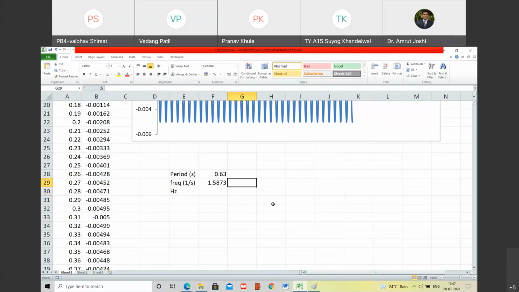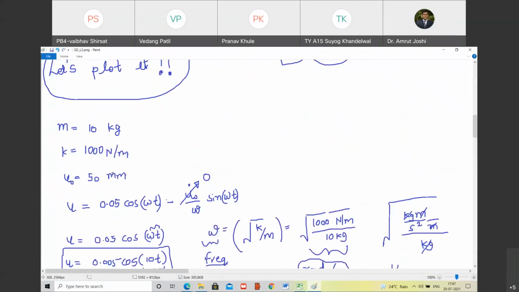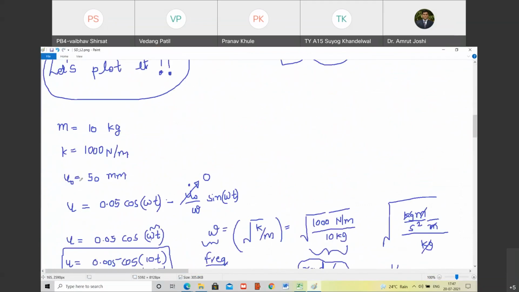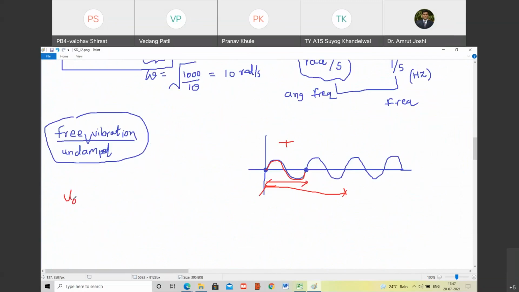Okay, we will do that a little later. Did you understand up to here, up to frequency? Are you with me? Now let us do one last exercise, and then we will stop today. Let us say I change the value of u0. Instead of 50 mm, u0 now is 100 mm. Are you with me?